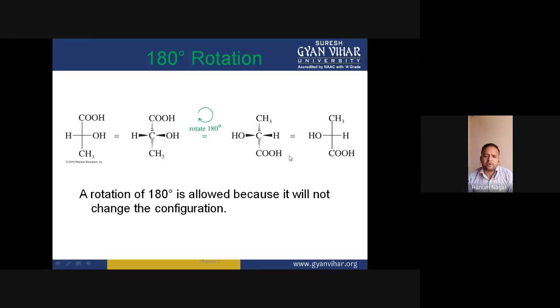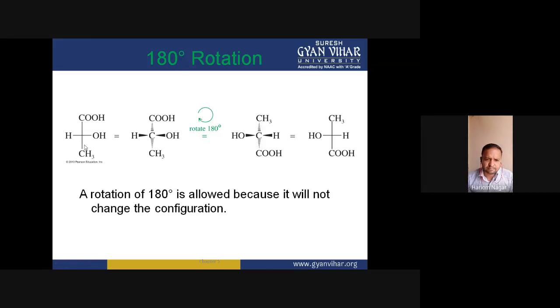And when this molecule is drawn in flat representation, in the plane of the paper, if we assign the configuration to this molecule, the configuration would be the same as that of the other molecule.